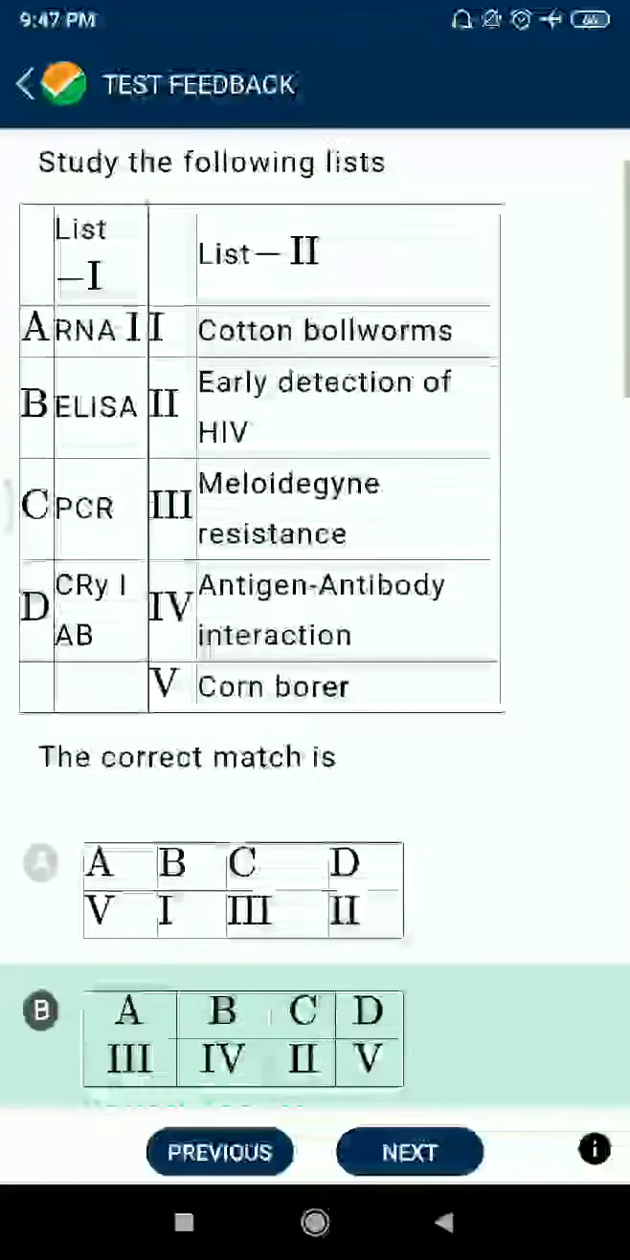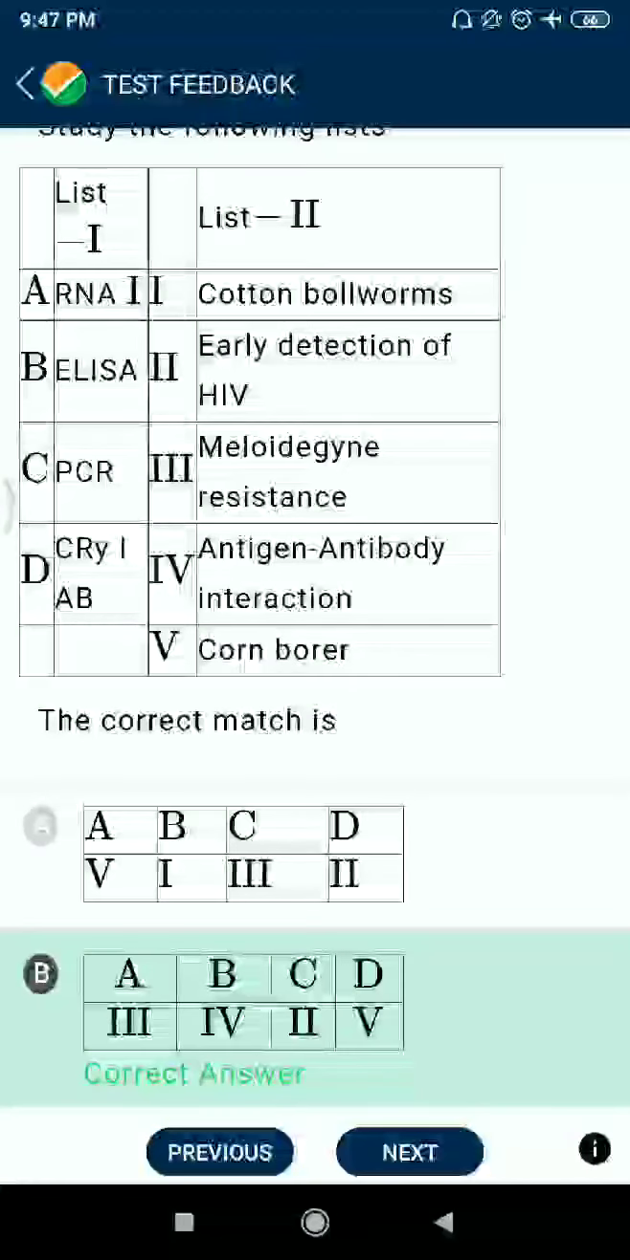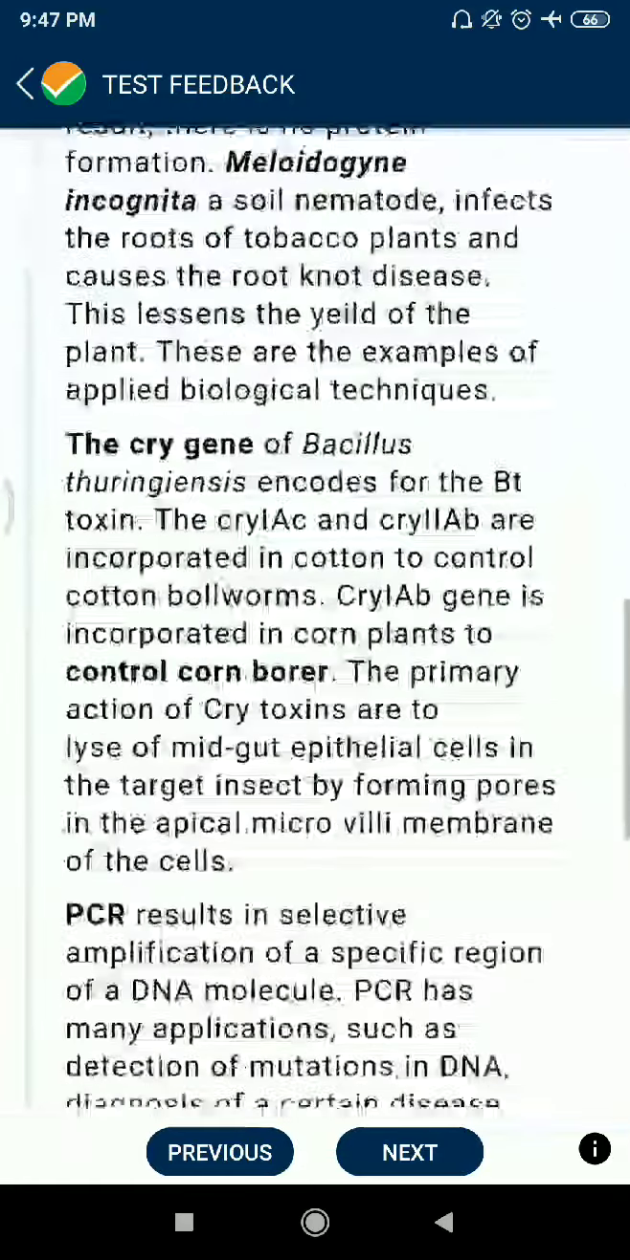Question 55. RNA first is also related to antigen-antibody interactions. No. Methylation in resistance, okay. फिर ELISA की बात करें, ELISA is also related to antigen-antibody interaction. फिर PCR technique is also related to early detection of HIV. फिर Cry1Ab की बात करते हैं, Cry1Ab for corn borer.